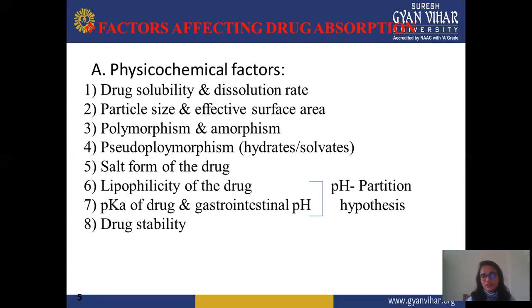Next is drug stability. Drug stability is performed by various parameters depending on the type of formulation, because stability is of three types, and according to formulation you select which study is required for a particular formulation: accelerated stability, long-term stability, and intermediate stability. These three types have different intervals, maybe 12 months, 6 months, or more than 12 months. According to this, you select which drug stability parameter is required for a particular formulation.